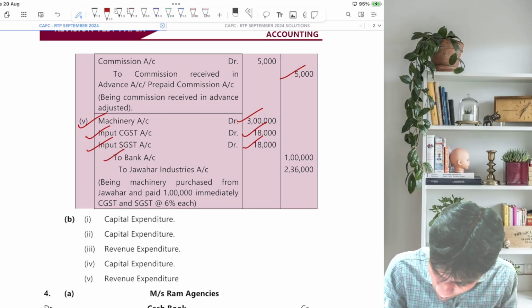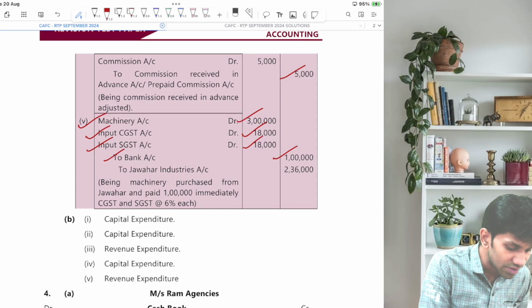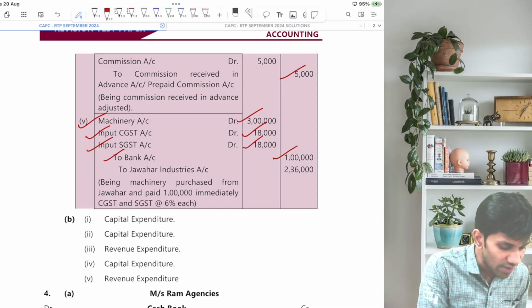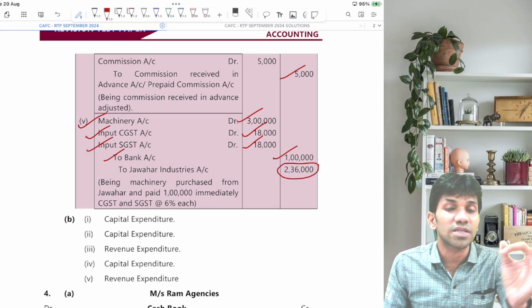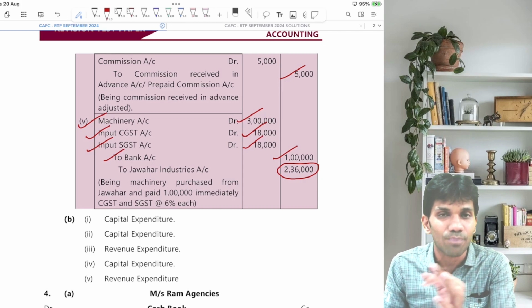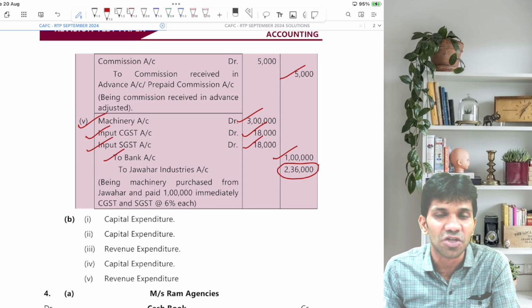On the spot we paid 1 lakh. So to bank account 1 lakh. So 3 lakh plus 36 thousand comes to 3.36 lakh, minus 1 lakh we have paid. So 2.36 lakh is the balance figure in Jawar Industries. Being machinery purchased partly on cash and partly on credit at the rate of 6% CGST and 6% SGST each.